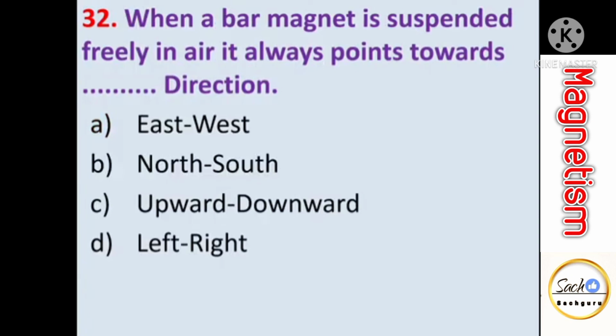When a bar magnet is suspended freely in air, it always points towards dash dash direction. We have seen that if a bar magnet is suspended freely, as in case of magnetic compass or compass needle, then it always shows north-south direction. And that's why magnetic compass, it is used to measure direction or to find direction.